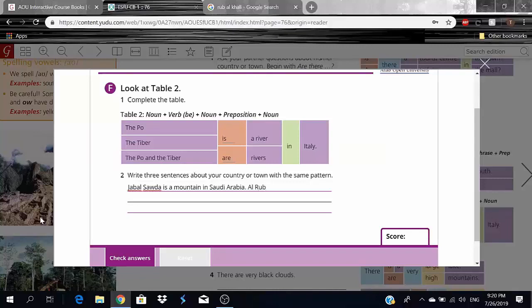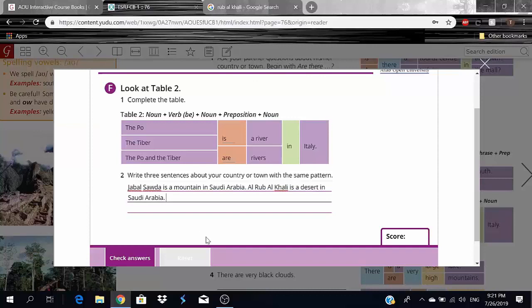Al-Ruba al-Khali, is, obviously because it's singular, no matter how big, it's singular, you guys, is a desert in Saudi Arabia. Here we go.